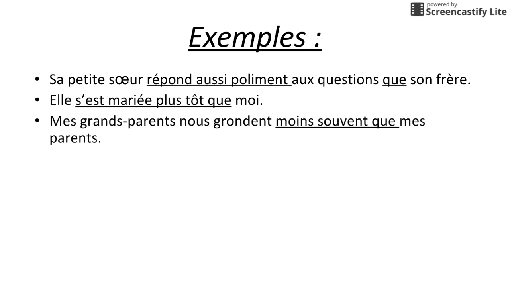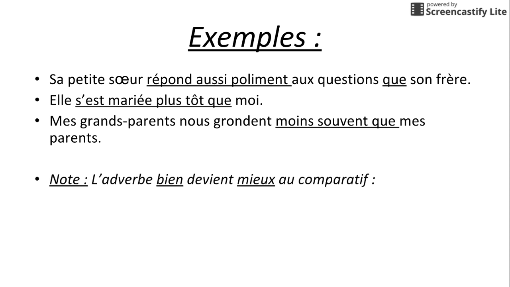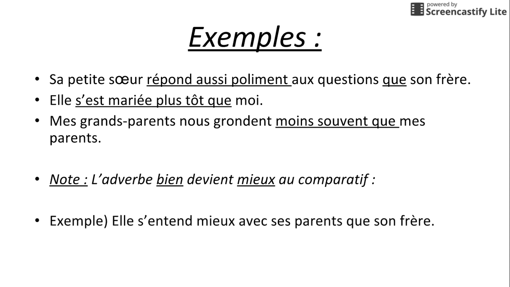Then we see some other examples where we're talking about superiority and inferiority. And one notable exception is that the adverb bien, so well, is going to become mieux. And this makes sense because even in English, we can't say that somebody or something does something more well. We have to say that they do it better. So in the example sentence, she gets along better with her parents than her brother.